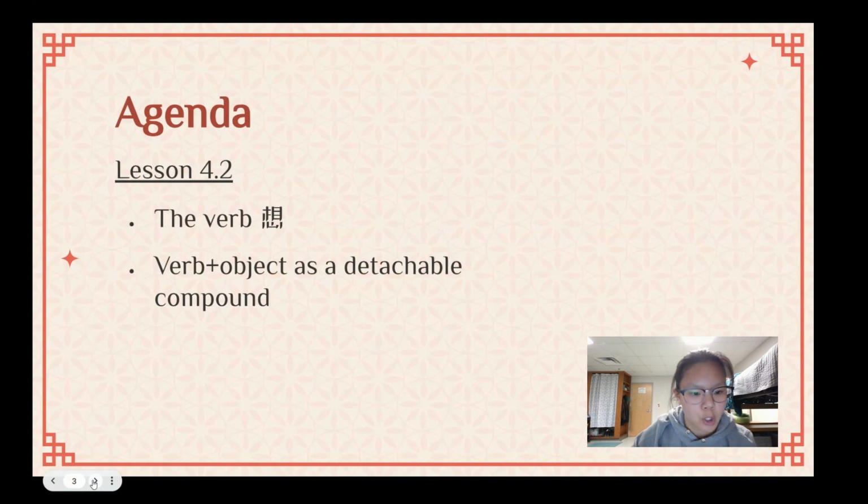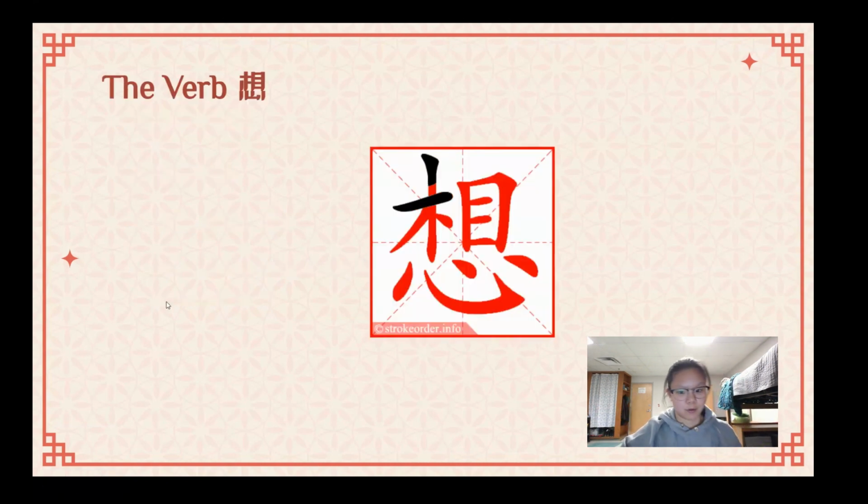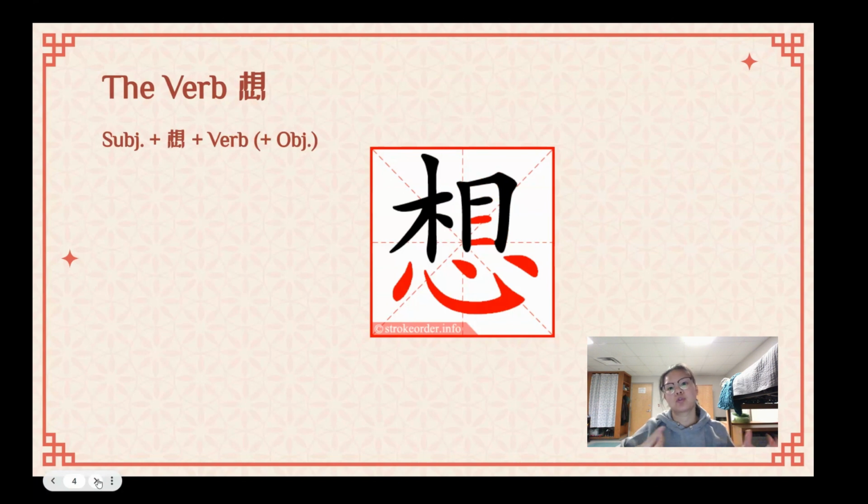So what are we doing today? We're doing two very simple things. We're going to introduce the verb 想 and then the verb object as a detachable compound. This sounds a little bit confusing, but trust me, it is not very hard. We're going to start with the verb 想. 想 means to want, to want something, to want to do something.